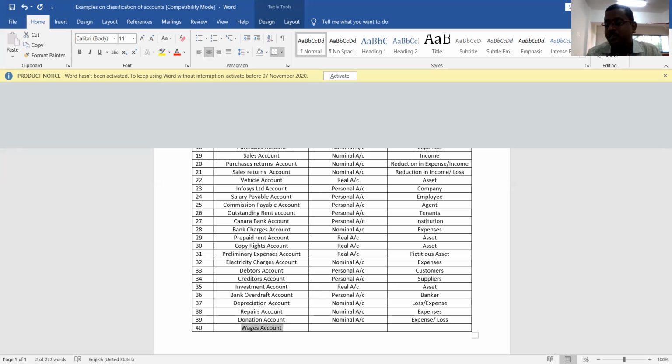The last one is the wages account. What is the meaning of wages? Wages are nothing but the compensation given to employees for their work. So wages are nothing but expenses. Since they are expenses, which account do they belong to? Nominal account. What is the reason? The reason is they are expenses. So like this, we have to classify the accounts.